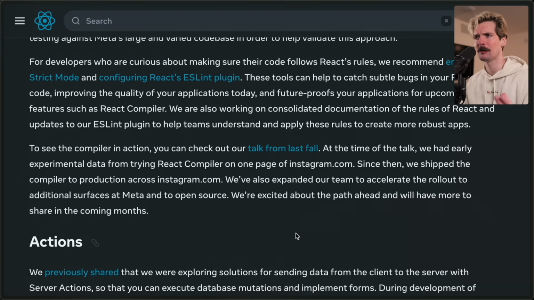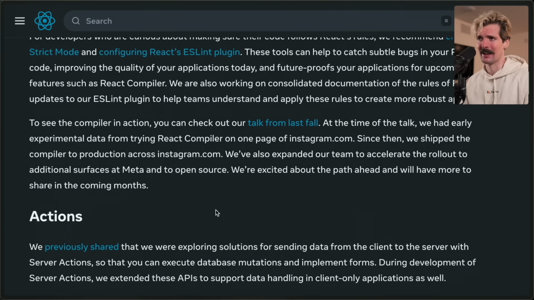We've also expanded our team to accelerate the rollout to additional services at Meta and to open source. We're excited about the path ahead, and we'll have more to share in the coming months. Oh boy, I cannot wait for this to be open sourced. I am so curious about the actual implementation details here. It's going to be a fun ride.